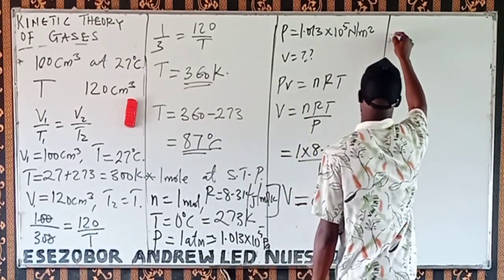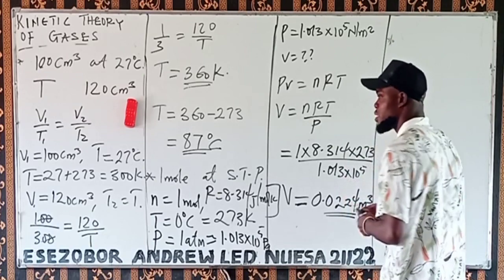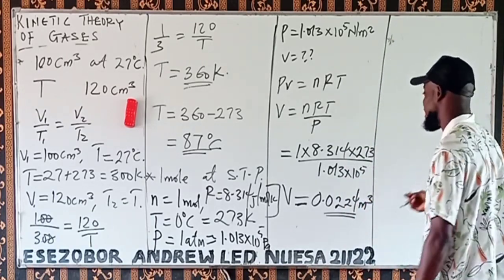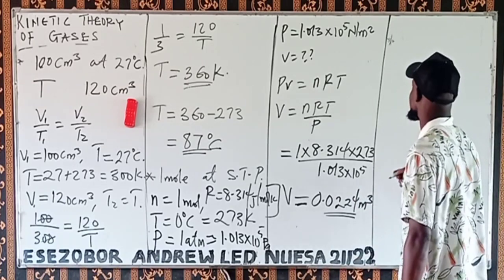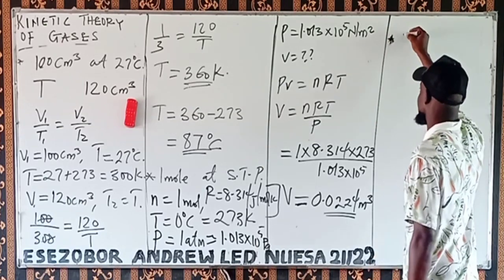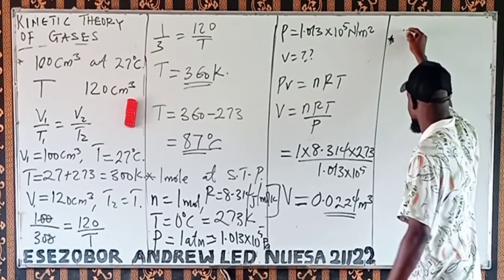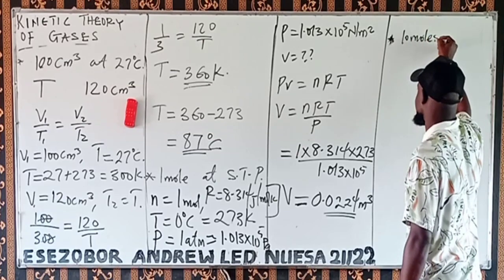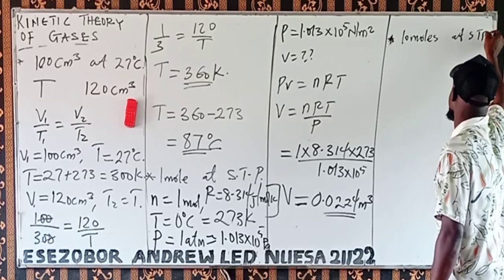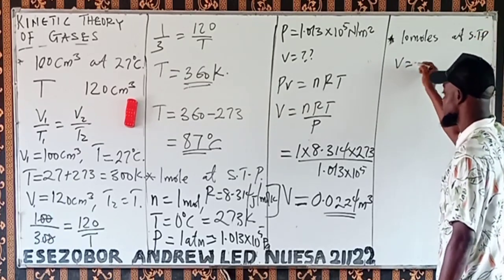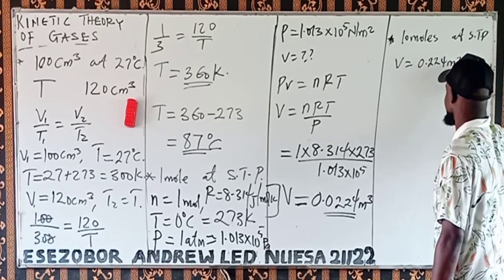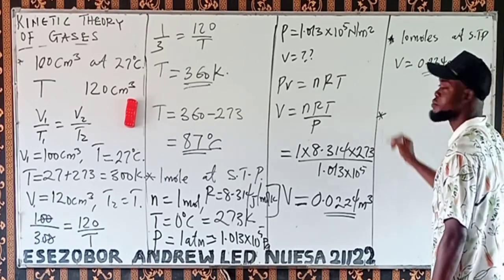Now, you do this for me. Calculate the volume of 10 moles of an ideal gas at STP. Solve this question for me. The volume will be 0.224 meter cube.